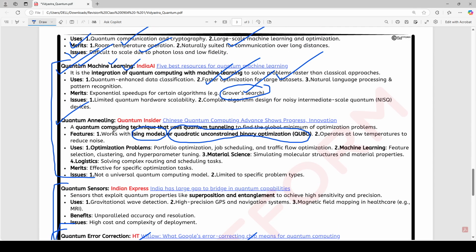Okay, now quantum annealing. What is quantum annealing? Let me explain. Let's say you are ordering food from Zomato. Once you order the food, what is the responsibility of the software? The responsibility of the software is to first find a delivery boy for you.